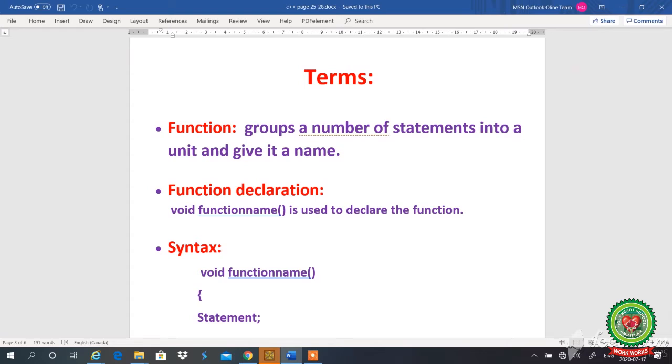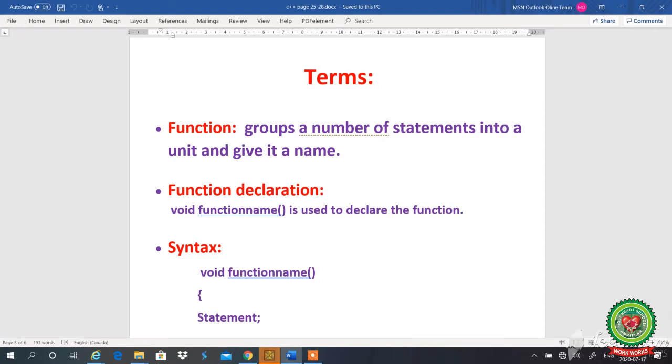To reduce the complexity of the program, the common piece of code, or you can say any calculation, I will make a function. And whenever in my main program I want to use that function, I will call it in my main method. That is the work of the function.